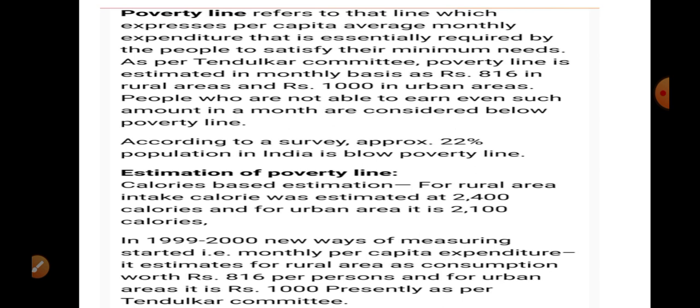But if a person is spending this much money, it means he is taking it. That is why the consumption criteria has been selected. So according to the Tendulkar Committee, in rural areas, if a person is spending less than 816 and in urban areas less than 1000, those people are considered as poor.